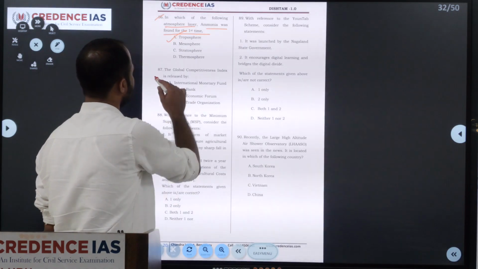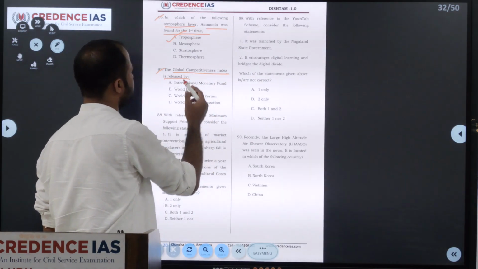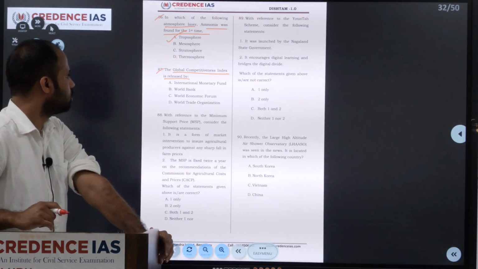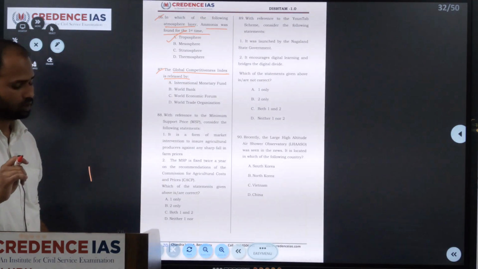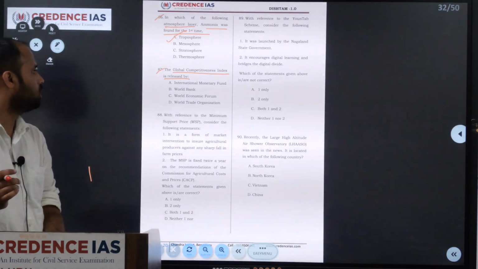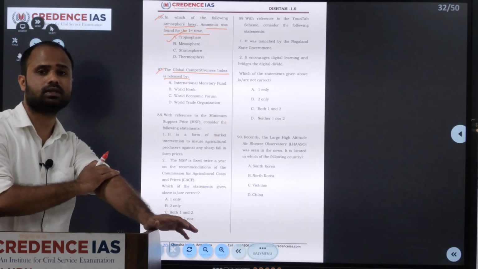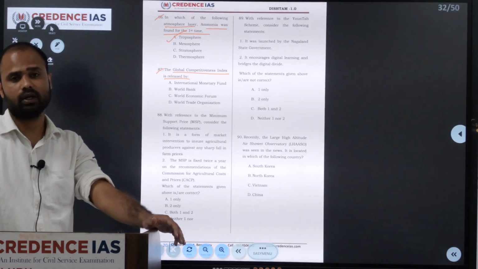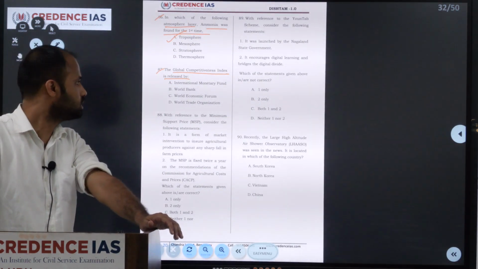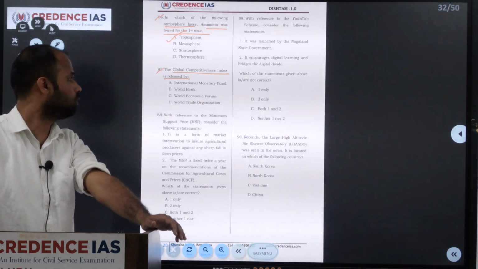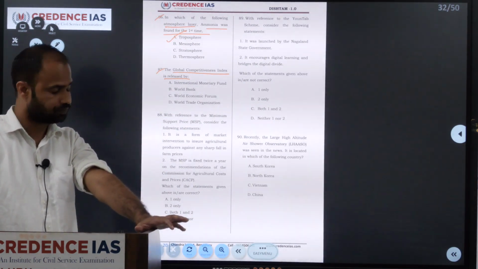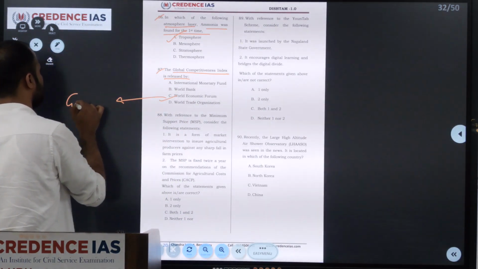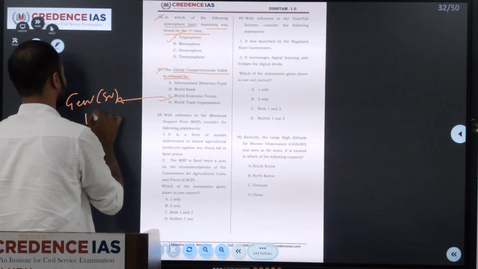And next, the 87th. The Global Competitiveness Index is released by: International Monetary Fund, World Bank, World Economic Forum, World Trade Organization. It is released by the World Economic Forum. What is the World Economic Forum? It is an international non-governmental lobbying organization, headquartered in Geneva, Switzerland, formed in 1971.